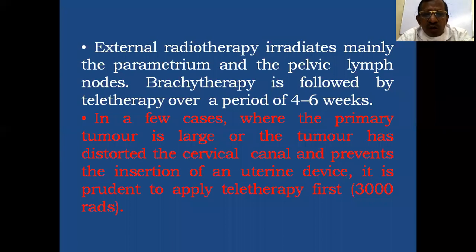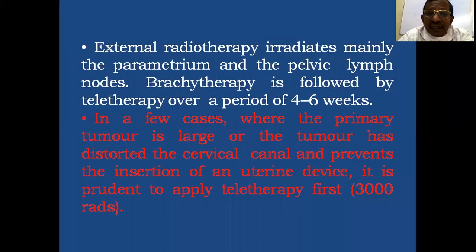But in some cases, where the primary tumor is large, or the tumor has distorted the cervical canal and prevents the insertion of a uterine device or tandem, it is prudent to apply teletherapy first.